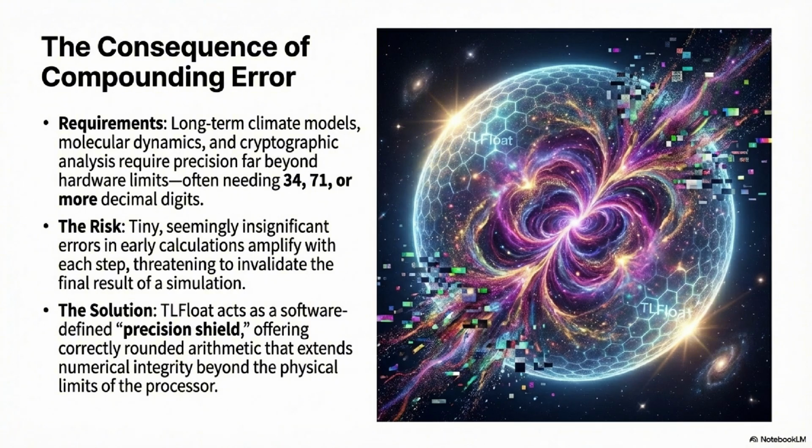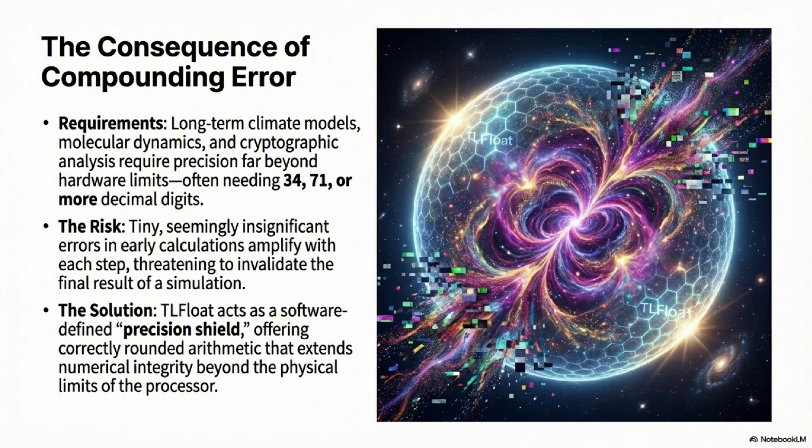Or in cryptography, generating keys based on complex number theory often requires incredibly high intermediate precision just to make sure the final result is mathematically sound. When money or safety is on the line, that 71-digit guarantee absolutely justifies the complexity.